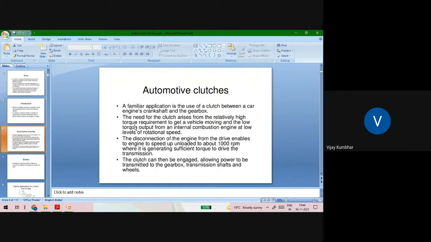This is the limitation of internal combustion engine. We can't operate this ICE engine with 10 RPM, 5 RPM, etc.